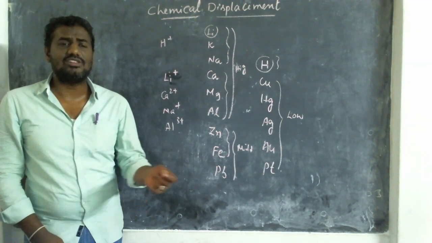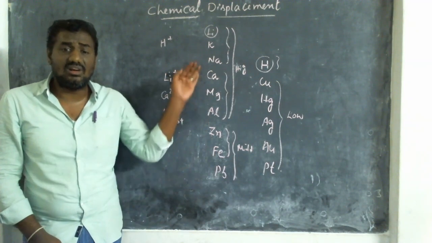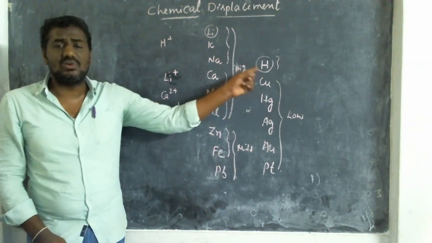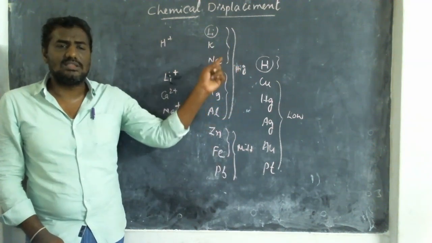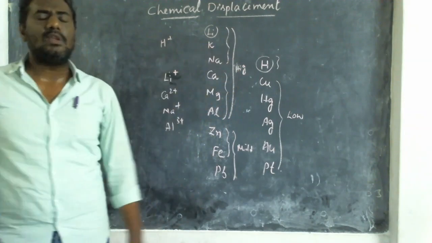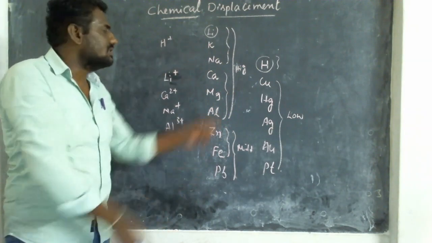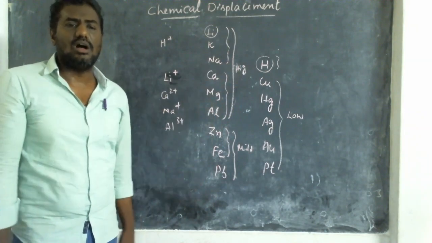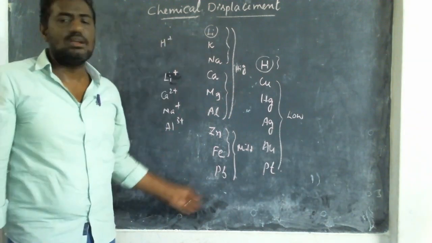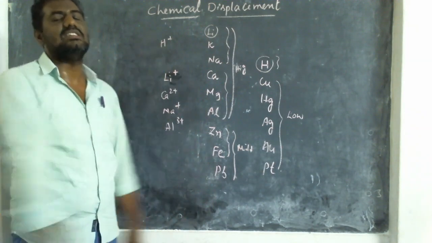Now, we'll go for the definition of what is meant by reactivity series: arrangement of elements in the decreasing order of their reactivity. And one more question, why is hydrogen included in this reactivity series? All the members are metals, but hydrogen is a non-metal. Why is it included in this series? Same like the metals, hydrogen also produces a positive charge. All the metals are cations, all produce a positive charge. Same like these metals, hydrogen also produces a positive charge. That's why hydrogen is included in this series.